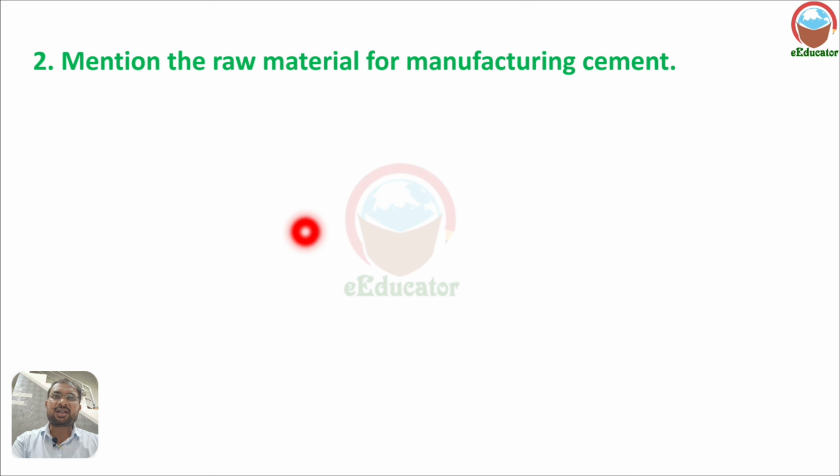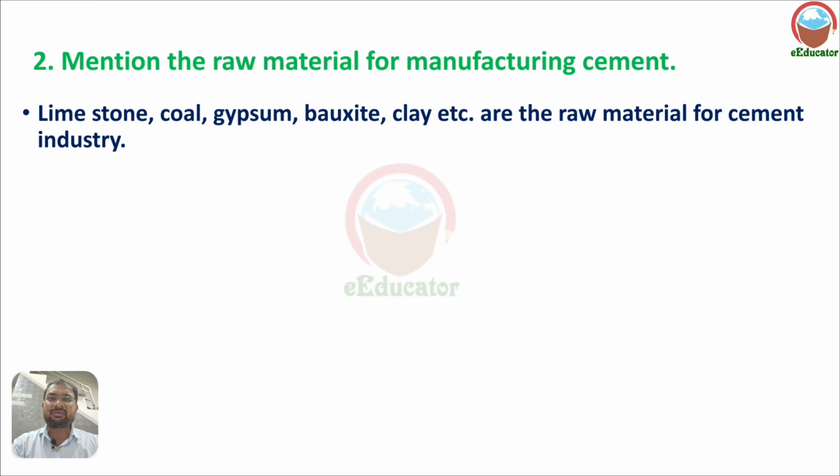Second, mention the raw materials for manufacturing cement. Which raw materials are required for manufacturing cement? Limestone, coal, gypsum, bauxite, clay, etc. These are the raw materials for the cement industry.